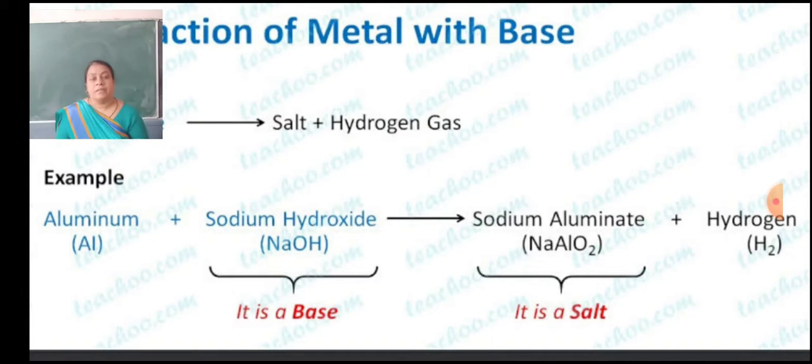For example, aluminium plus sodium hydroxide forms sodium aluminate, which is a salt. Its formula is NaAlO2, plus hydrogen gas. So when metals react with a base, they form a salt and hydrogen gas.